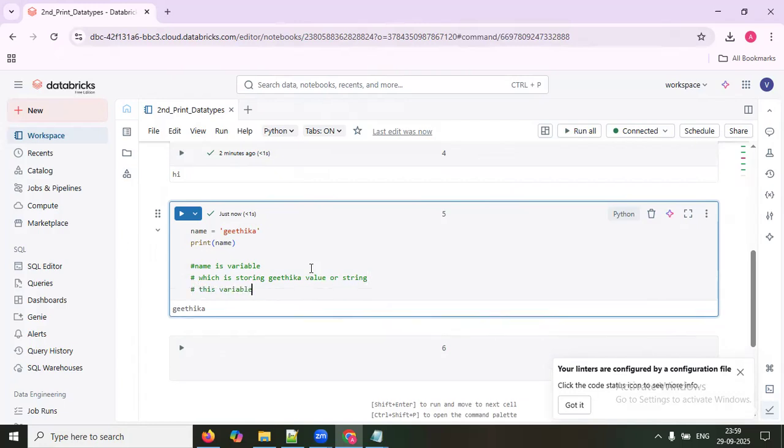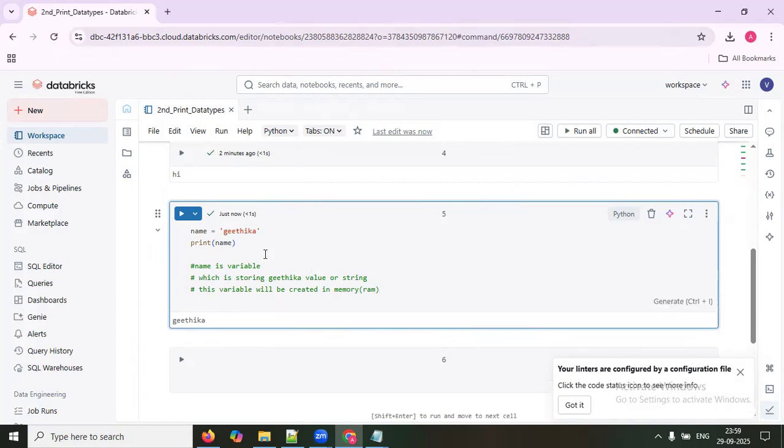This variable is created in memory, which you can consider as RAM. So name is a variable, and it can hold Geetika, which is what it is printing here. Instead of writing the hard-coded value Geetika, I am storing it in a variable, and that variable I'm printing.